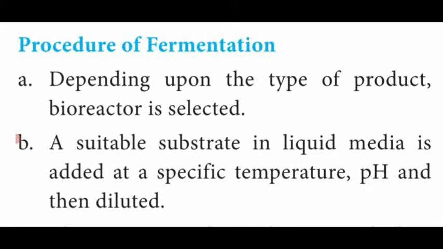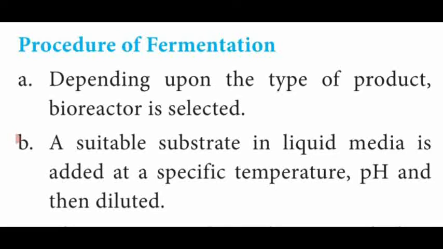Dear students, in this video, we are going to see the procedure for fermentation. First one, based upon the product only, we have to select the bioreactor. That is the first point. Based upon the type of product only, we are able to select a bioreactor.